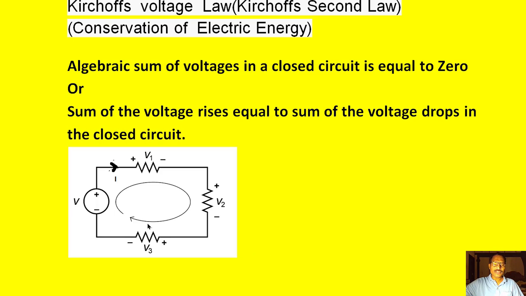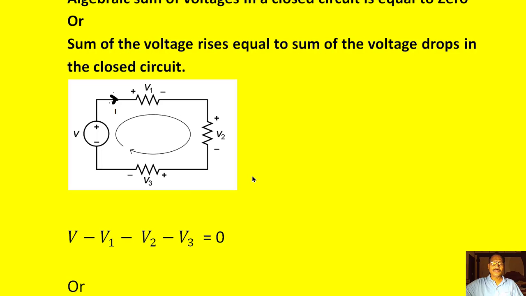For voltage rise in this current direction, if the current entering encounters the negative sign, then positive sign, then we call that a voltage rise. If the current first experiences the positive sign of the element and then negative, then we treat that voltage as voltage drop.